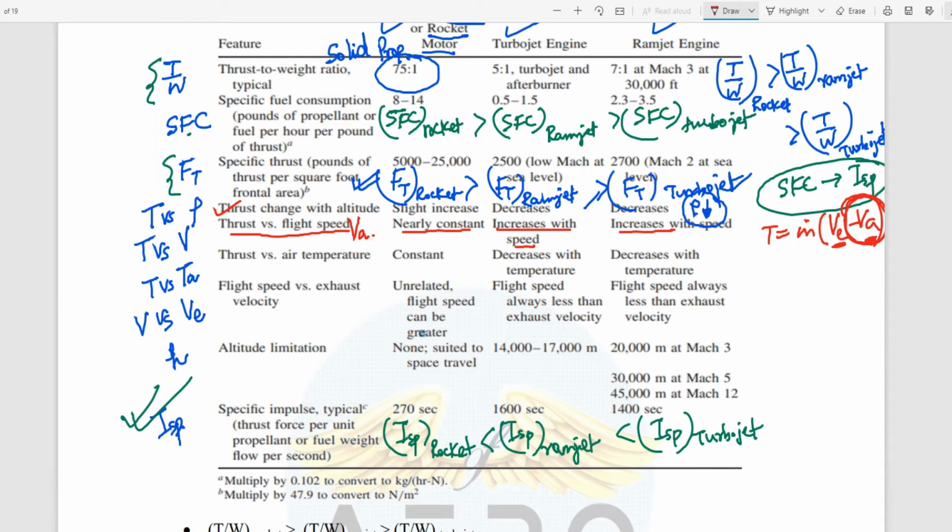So if this difference increases, then definitely thrust will also increase, right? Now let's see the next one, how the thrust depends on the air temperature.